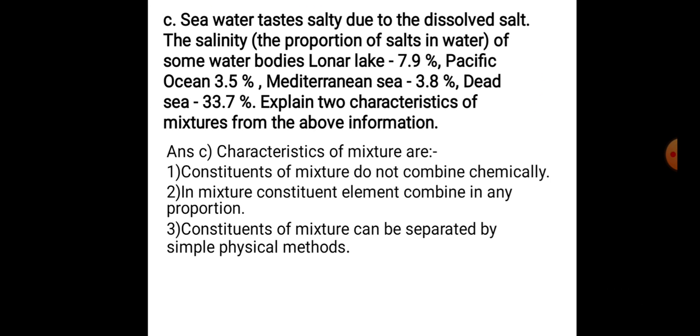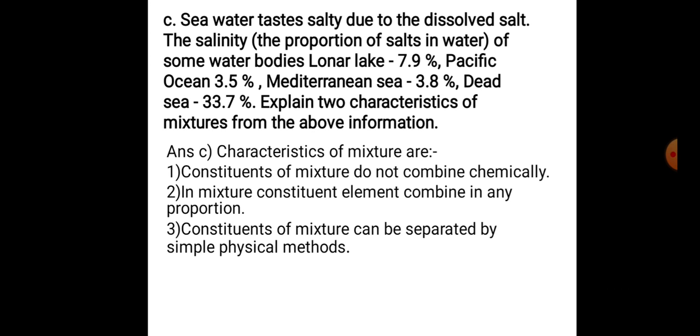Seawater tastes salty due to dissolved salt. The salinity, the proportion of salts in water of some water bodies: Lunar Lake 7.9%, Pacific Ocean 3.5%, Mediterranean Sea 3.8%, Dead Sea 33.7%. Explain 2 characteristics of mixture from above information. The characteristics of mixture are: constituent of mixture do not combine chemically. The mixture constituent element combine in any proportion.